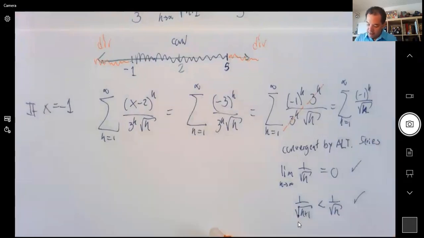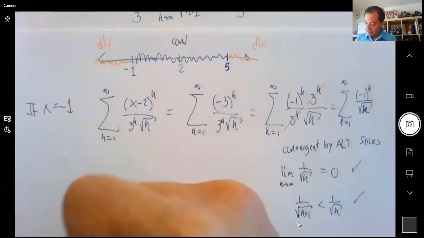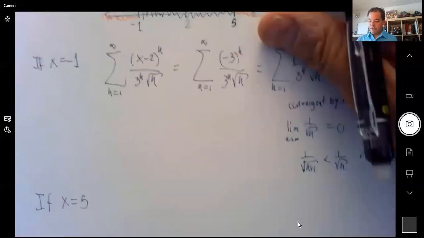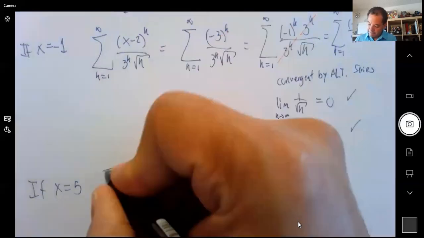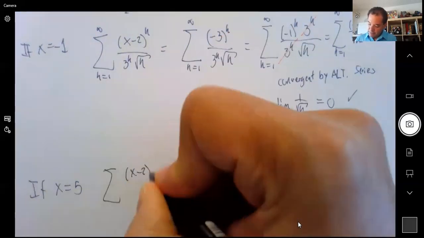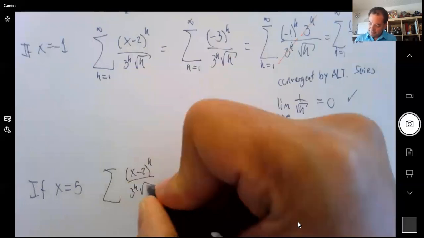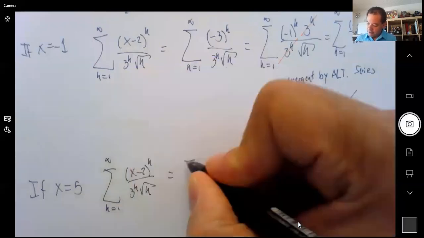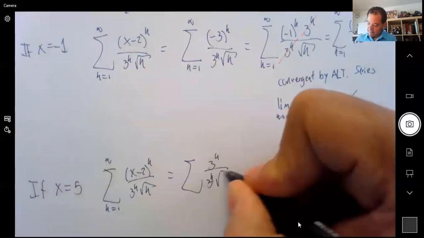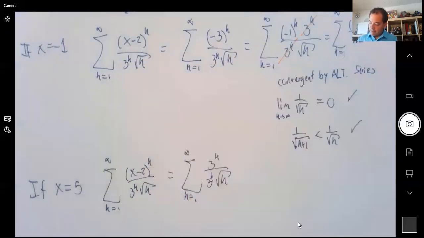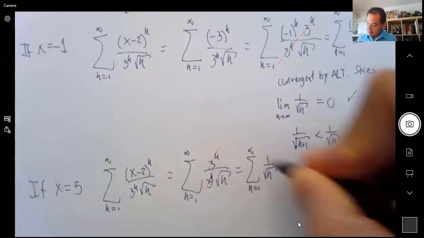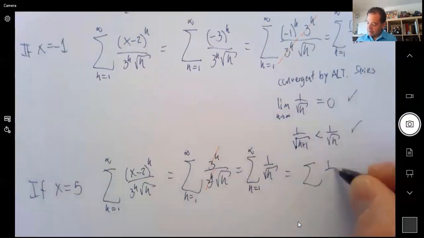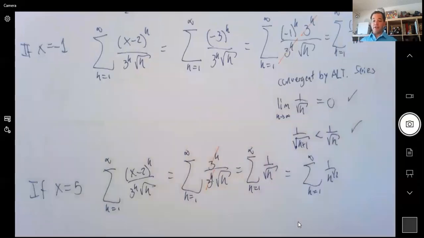What about if x is 5? That's the other endpoint, right? Then when I plug 5 in here, what I get is 3 to the k over 3 to the k root k. This time there's no negative ones, so this is just 1 over root k. And that's the same as 1 over k to the 1/2. So I already know this one diverges by the p-series.